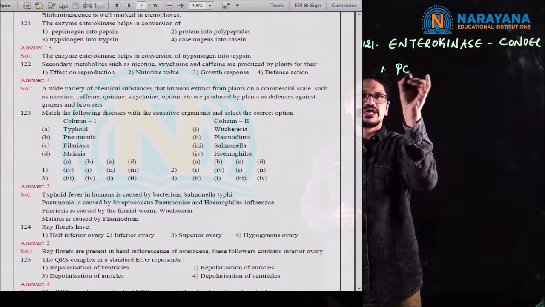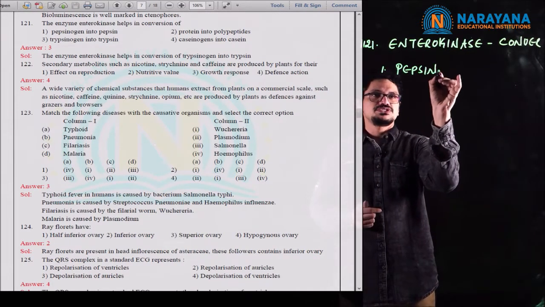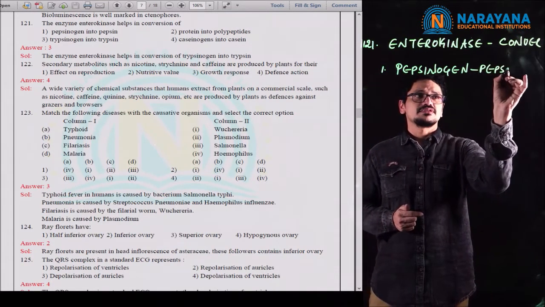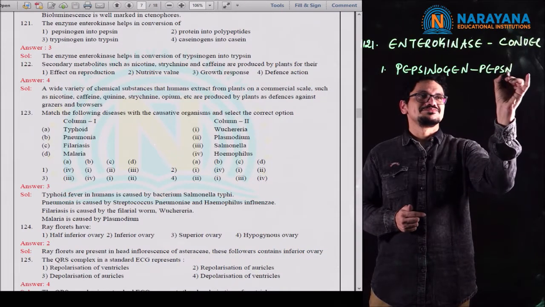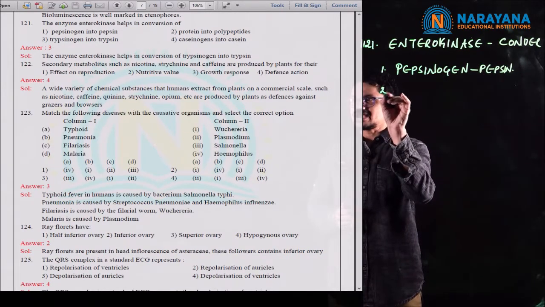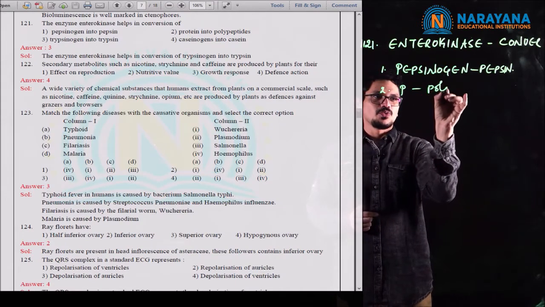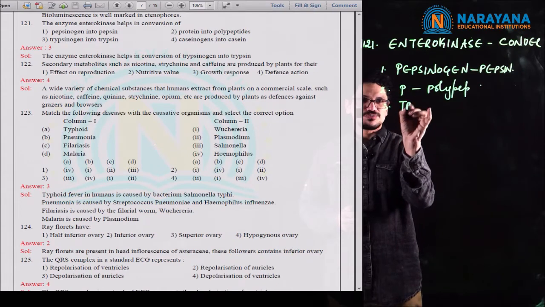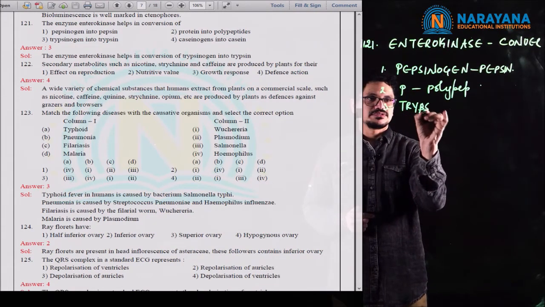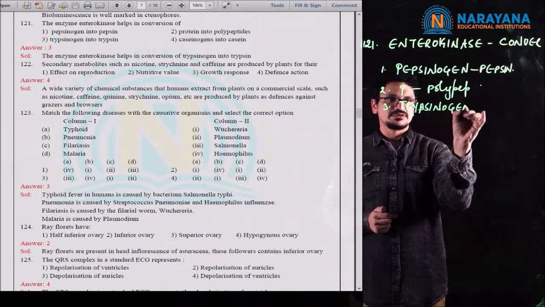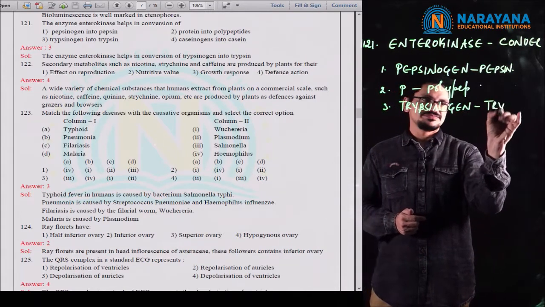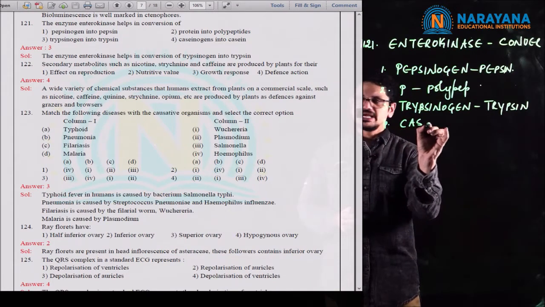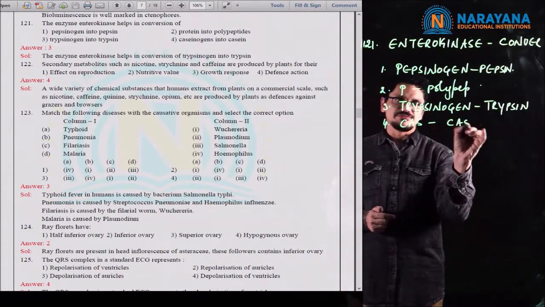And the first option they gave, pepsinogen to pepsin, and in the second one, proteins to polypeptides, and in the third option they gave trypsinogen to trypsin, and fourth one, caseinogen to casein. This was given.